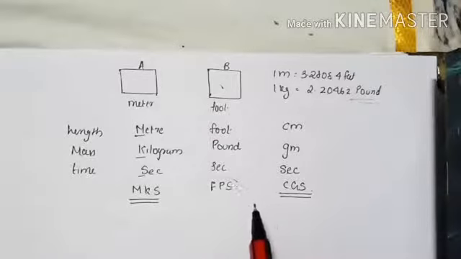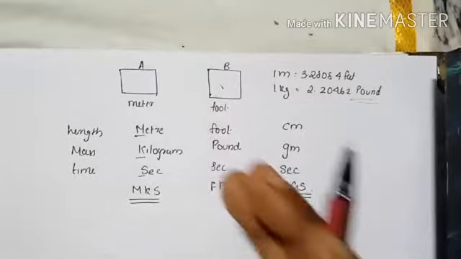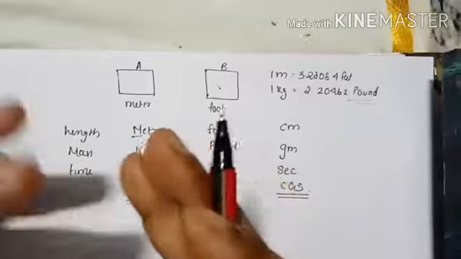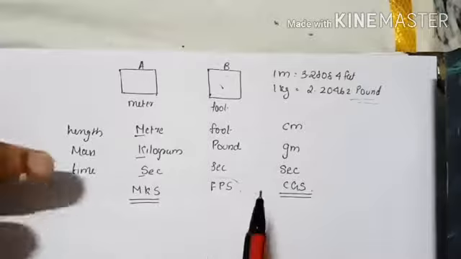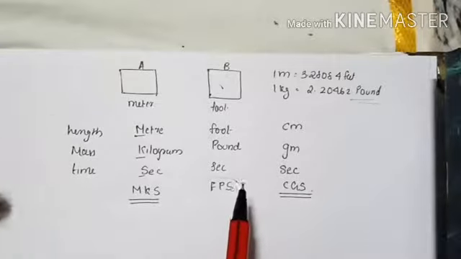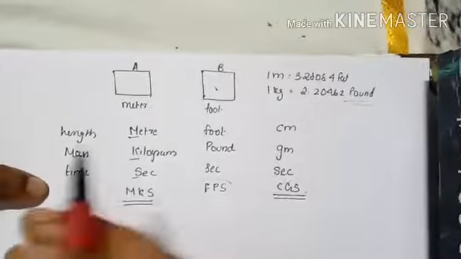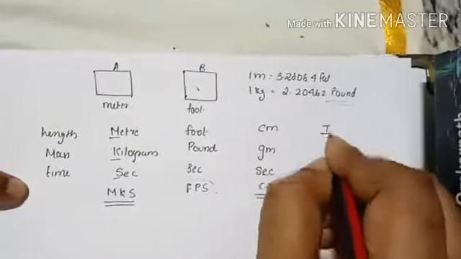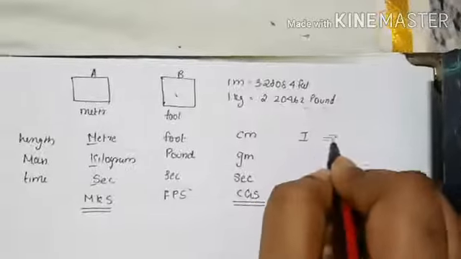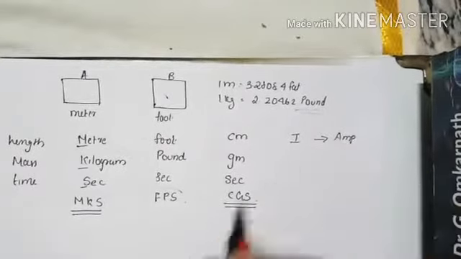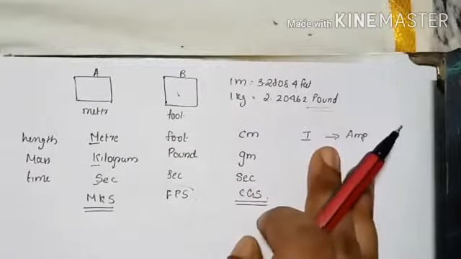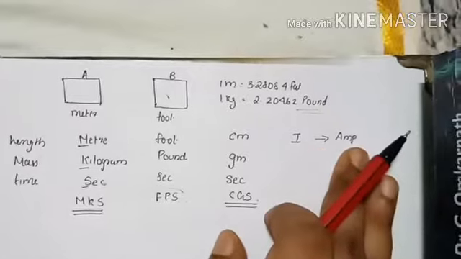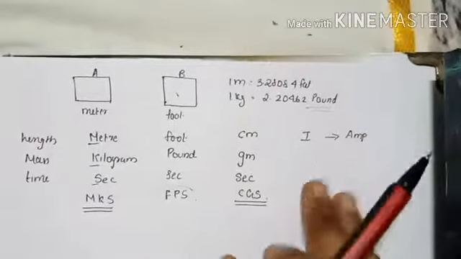Now, after electromagnetic induction, electromagnetism was introduced, right? So much more development came, and a term called current came up. So in place of, or along with, these fundamental quantities, another new quantity came up, which is current, right? And current's unit is what? Ampere was universally accepted. So all the countries considered current also as a basic fundamental quantity, and they found the unit ampere universally accepted.